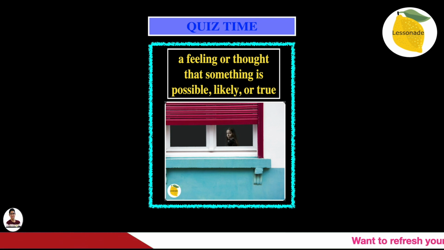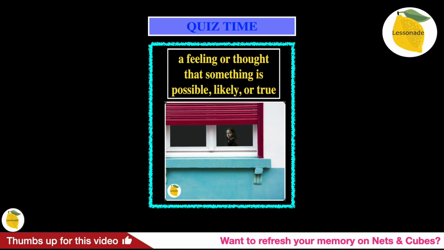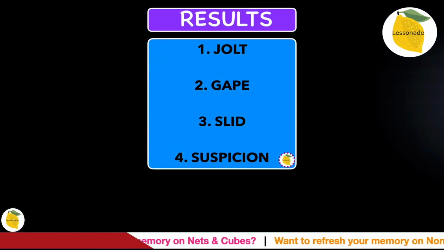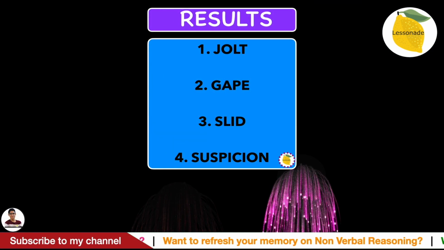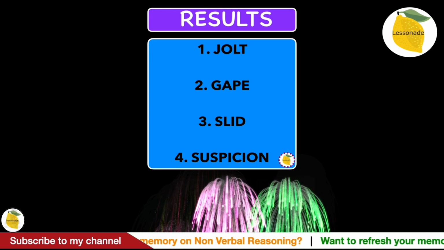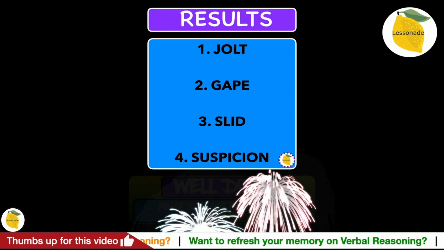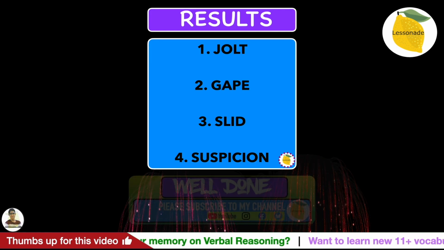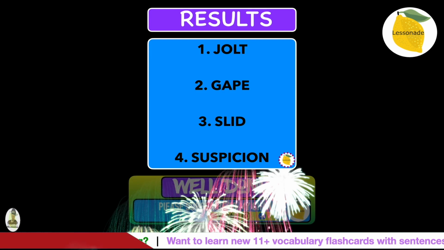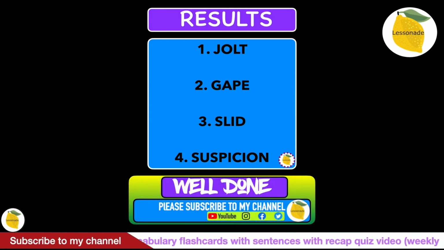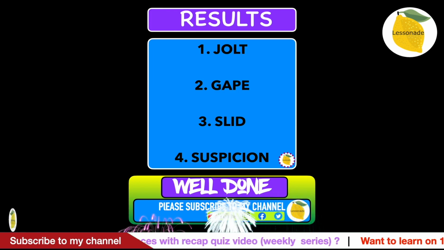Now, that's all 4 questions done, so let's have a look at the results to see how well we have done. And here are the results. Question number 1 is jolt. Question number 2 is gape. Question number 3 is slid. And our final question, question number 4, is suspicion. So well done for attending the quiz, and I hope you got all right.